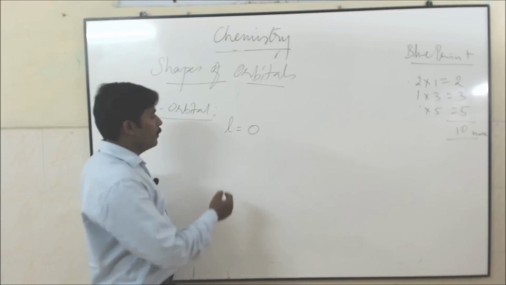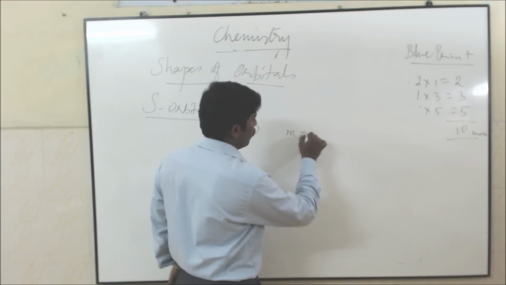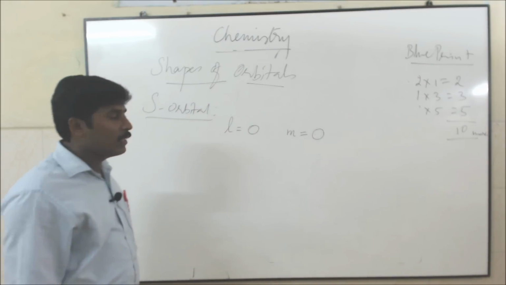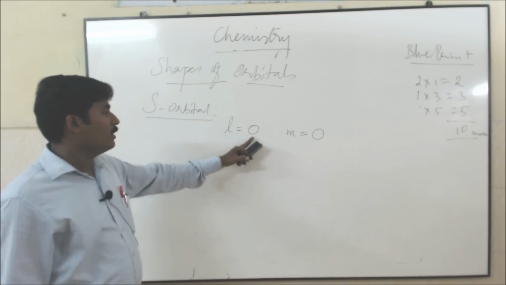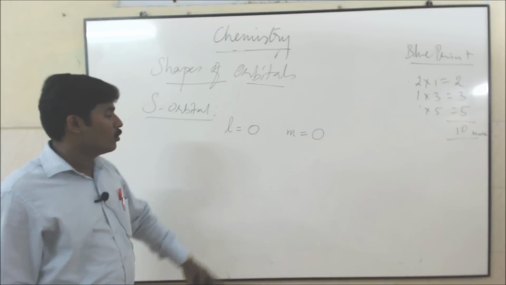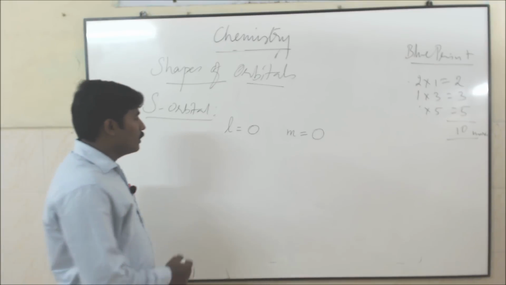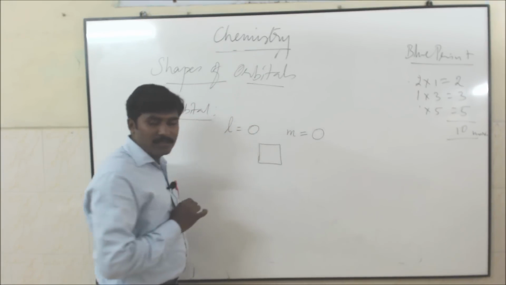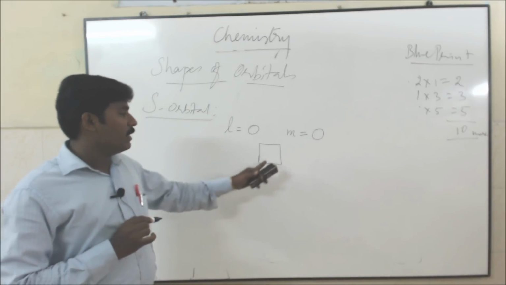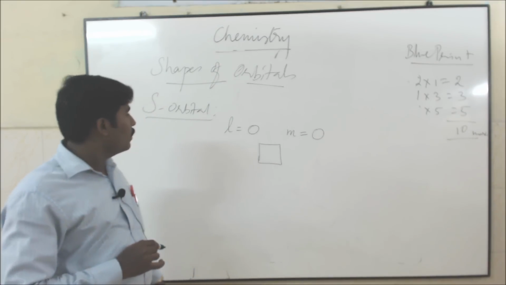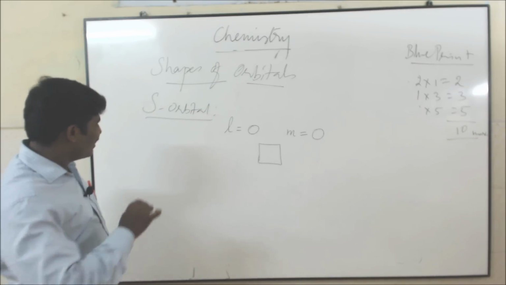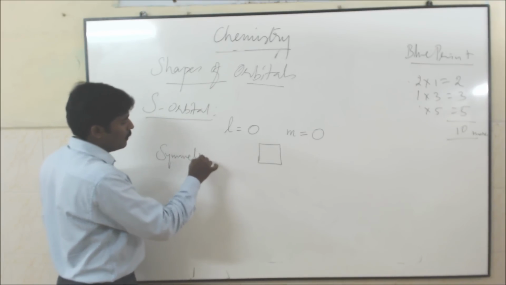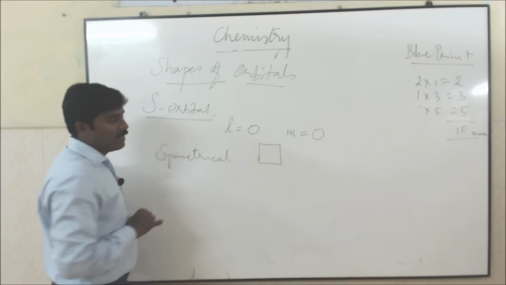So L equal to 0 means, what about the M value? The magnetic quantum number is also 0 because there is no orientation. So for the s orbital there is only one orientation. In each and every orbital you can fill a maximum of 2 electrons. The shape of the s orbital is symmetrical, spherically symmetrical in shape.